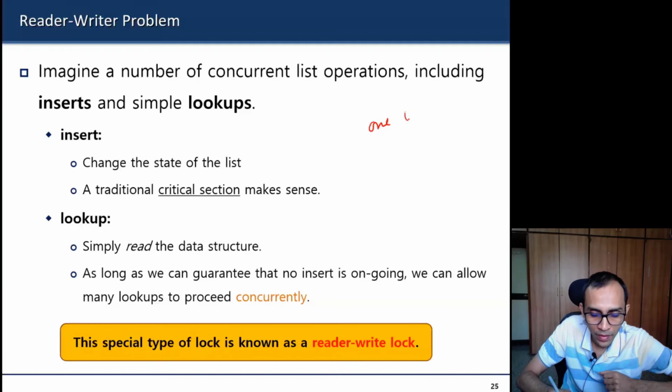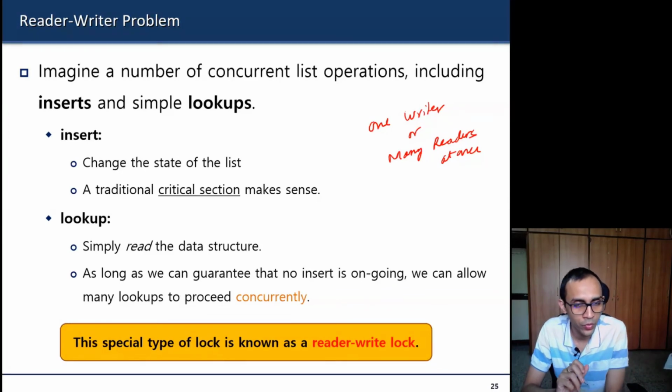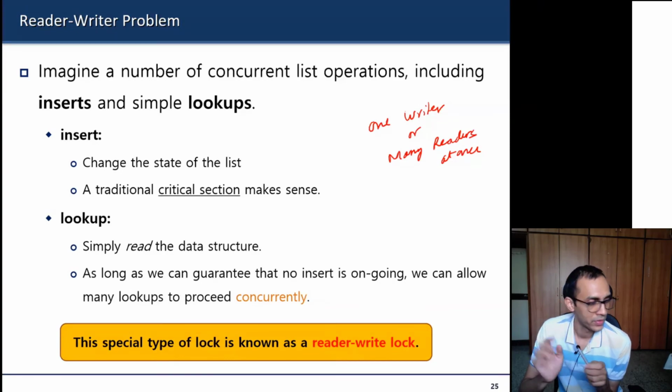If there is any writer, then other readers or other writers have to wait, and only one writer can progress. But there can be many readers at a time in the critical section, because readers are not going to modify the shared resource. So it's slightly different from the producer consumer problem, and we'll see how this can be implemented in the next class.